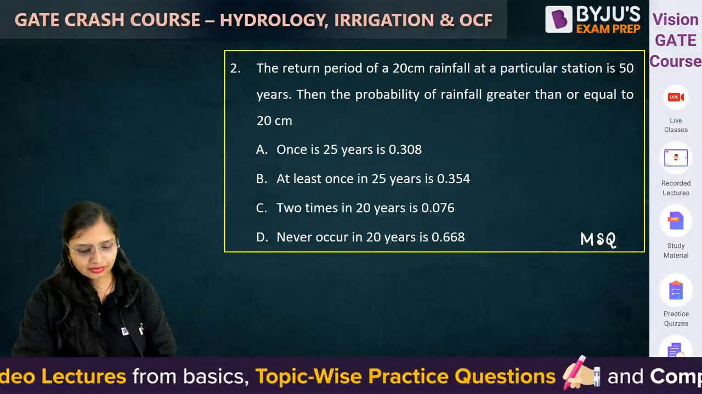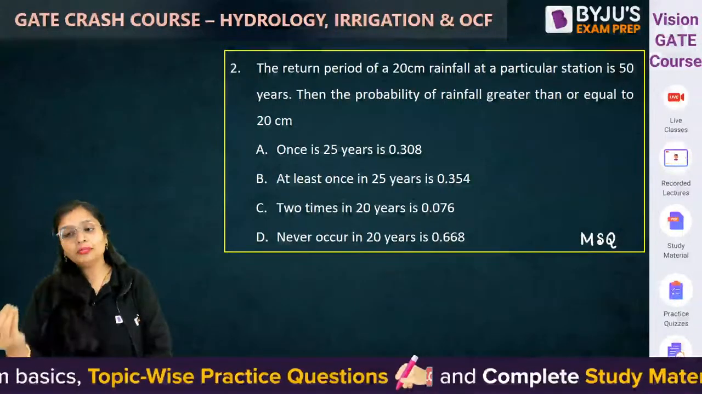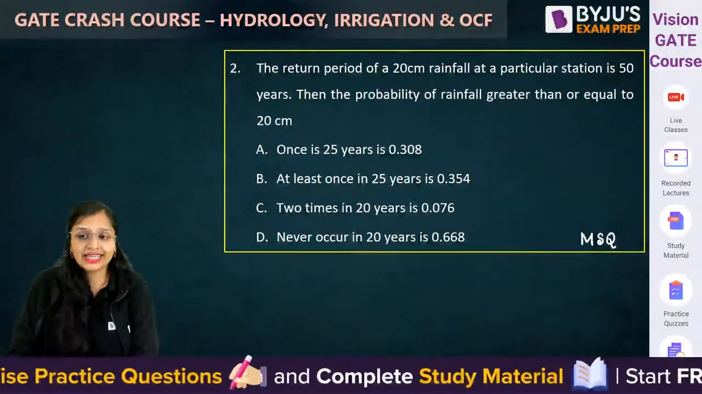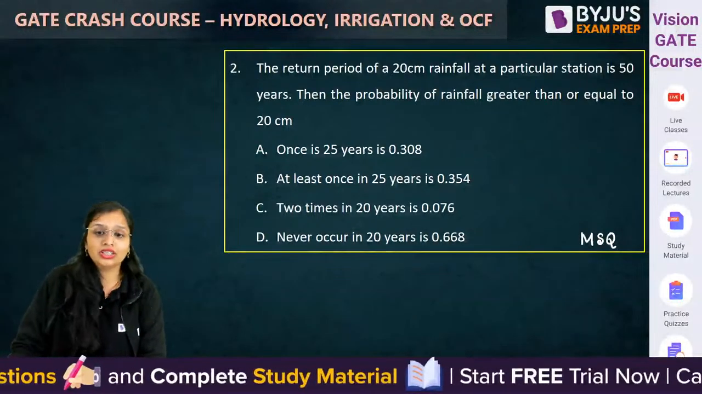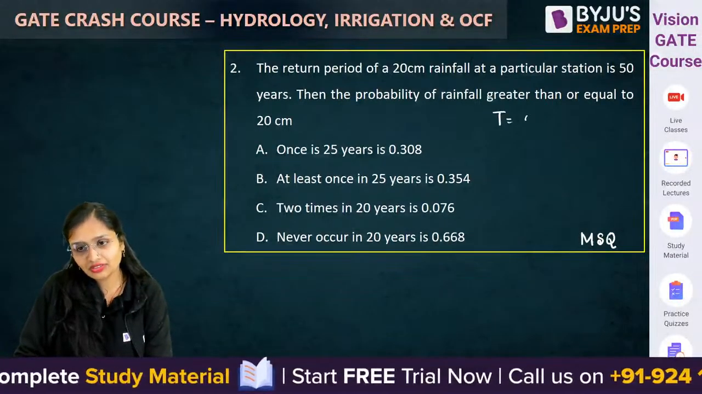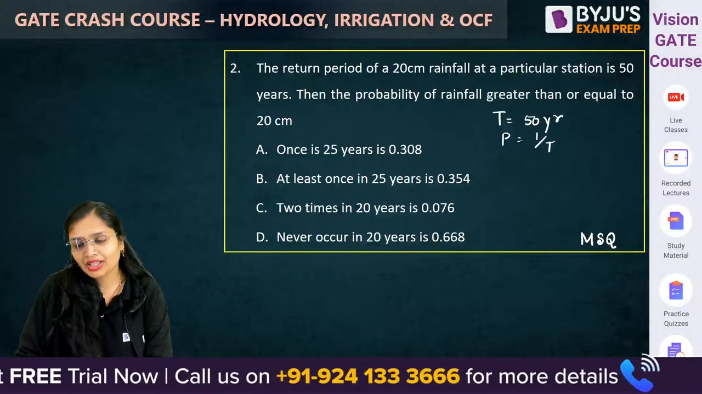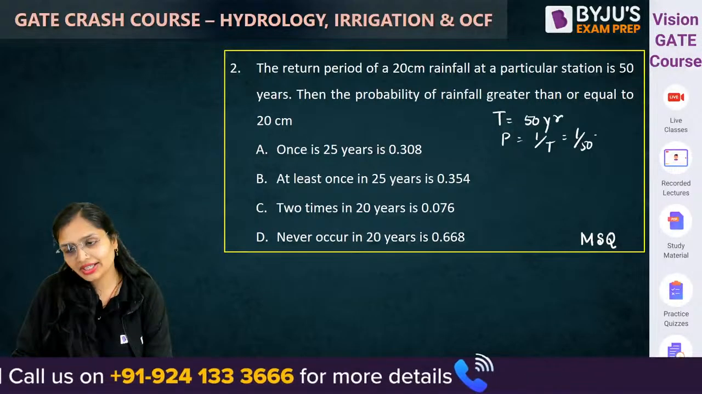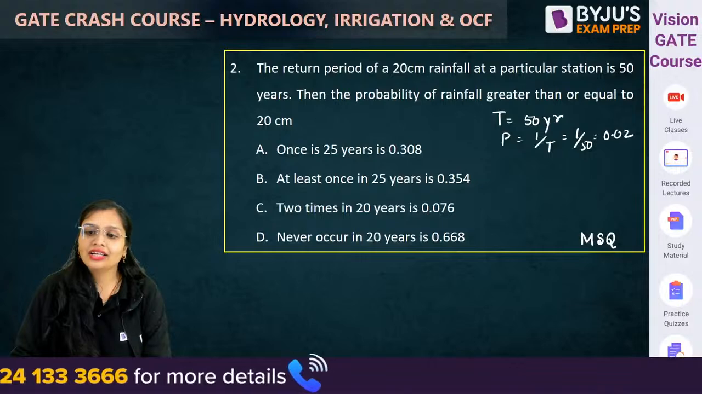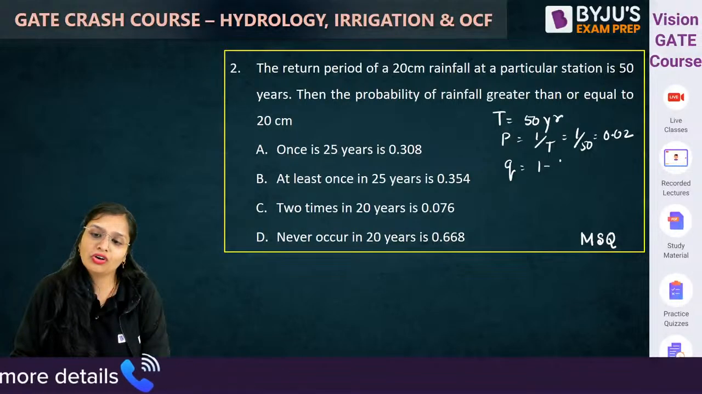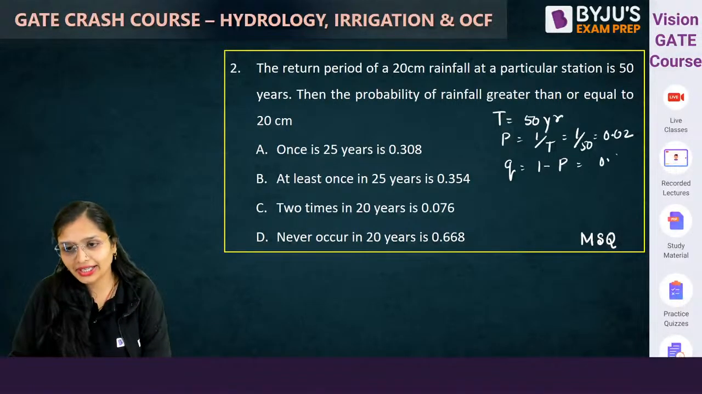Be quick. The return period of a 20 centimeter rainfall at a particular station is 50 years. So, recurrence interval is given as 50 years. So, probability will be 1 by T, that is 1 by 50, that is 0.02. And the probability of non-occurrence will be 0.98.